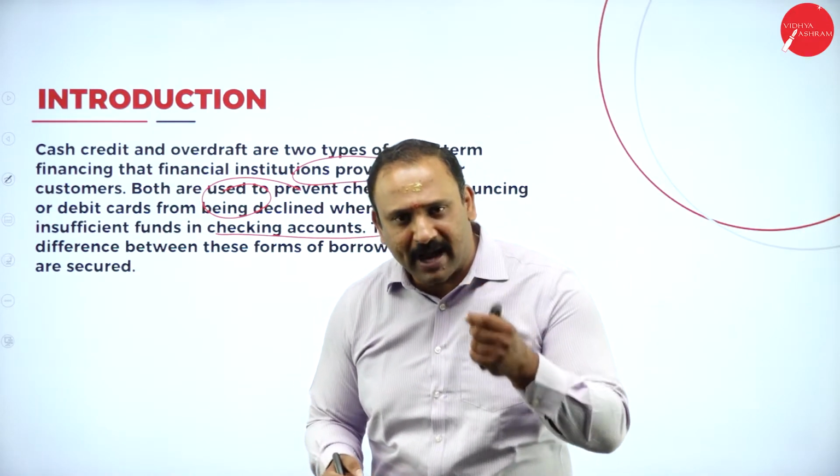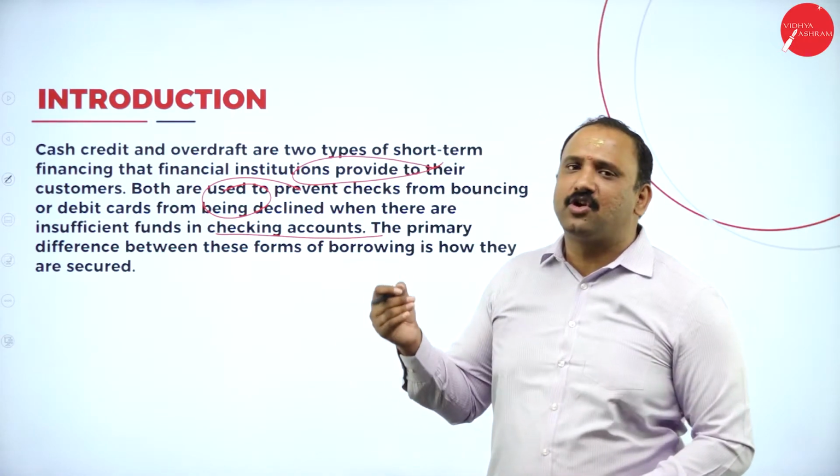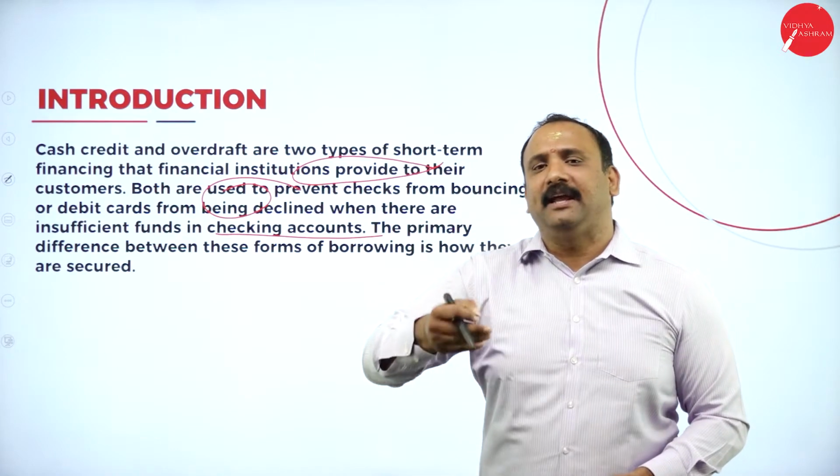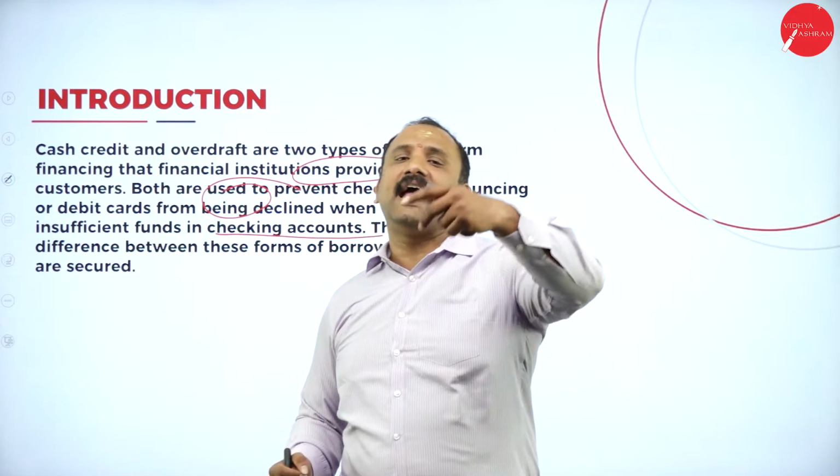So what the bank will look for from the customer is whether the customer has got enough funds kept in the bank account so that he will be able to utilize it and give it forward.